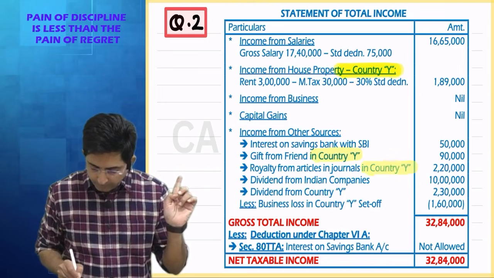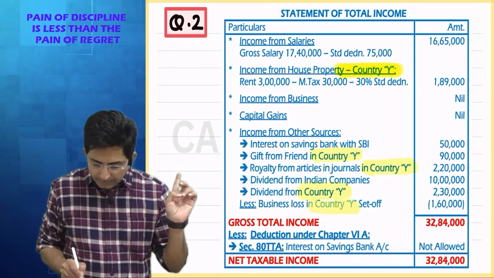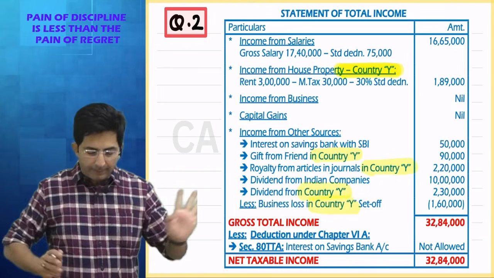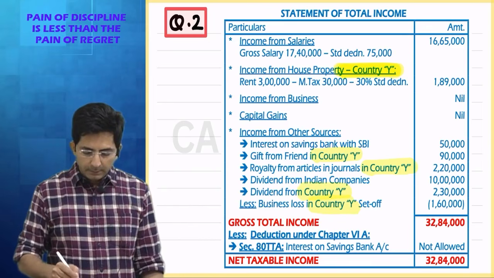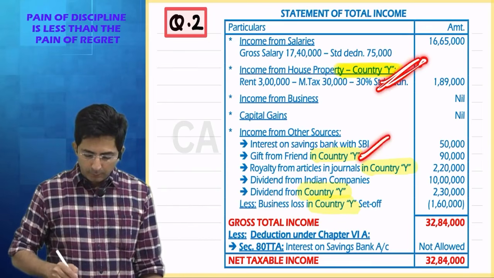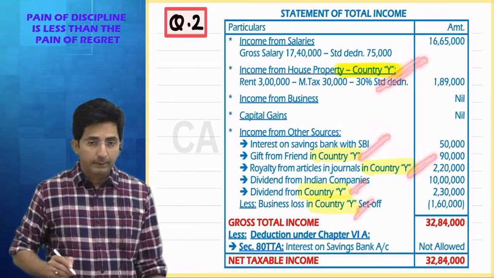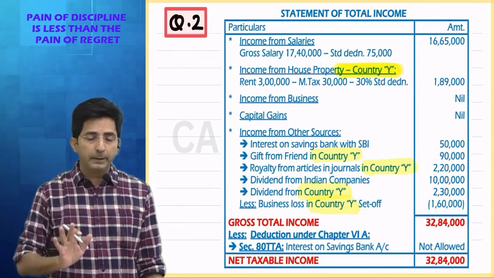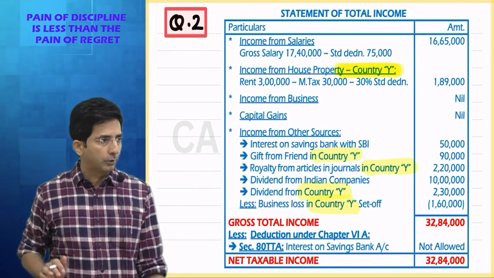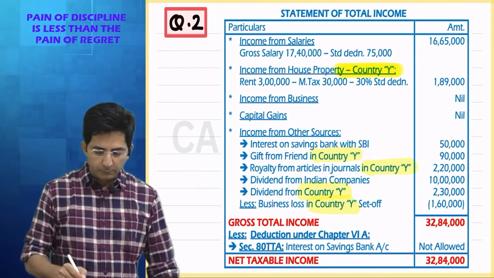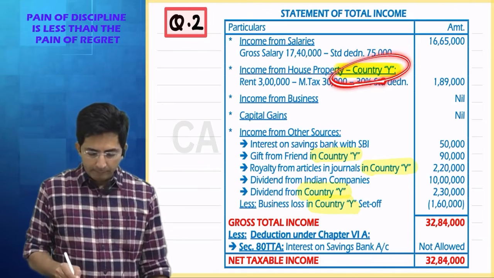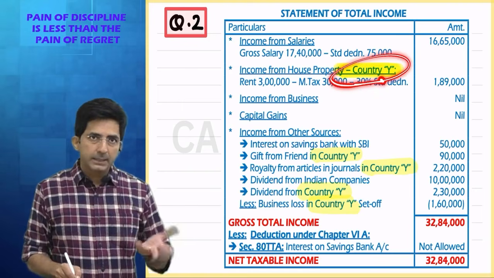All the foreign incomes. Anything coming from country Y I have highlighted. See this here, I want to show you should focus on what is coming from foreign country. Now tell me one by one, you tell me whether it will be covered in doubly taxed or not. Okay. So the first point is rent income. This is doubly taxed, yes.